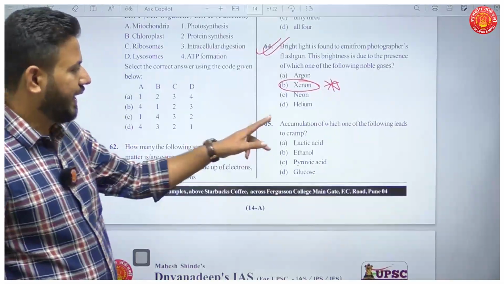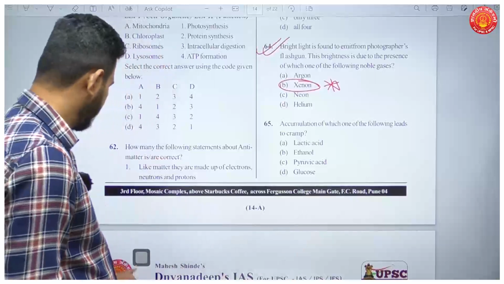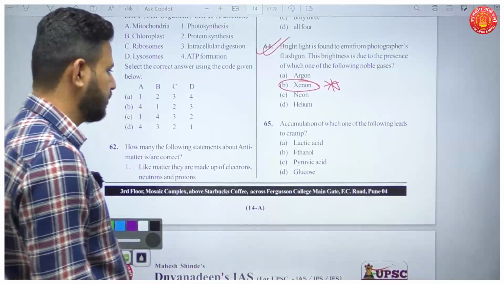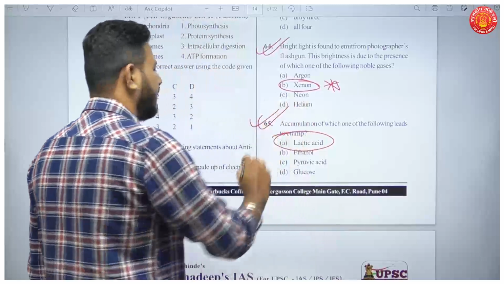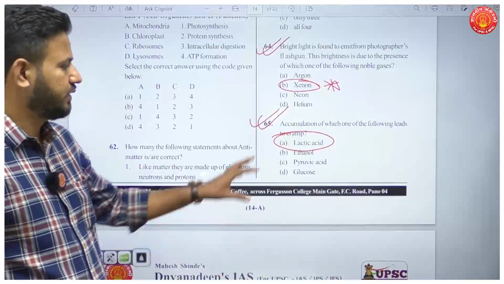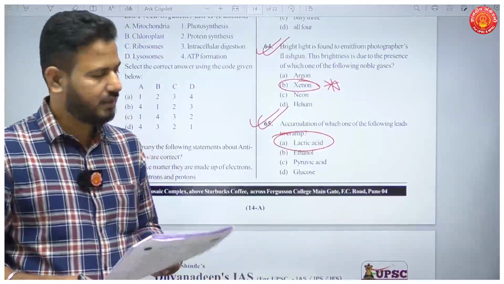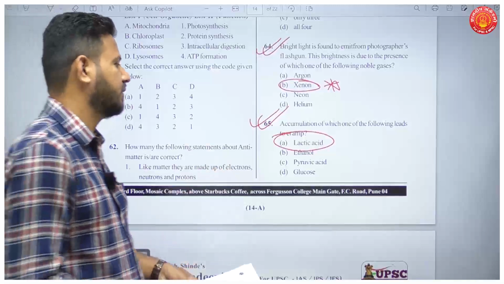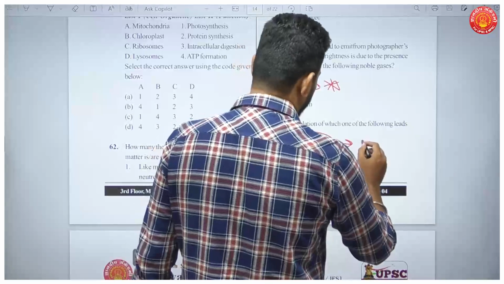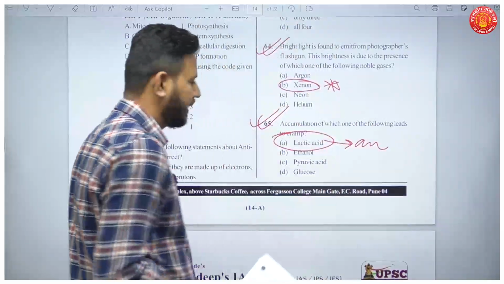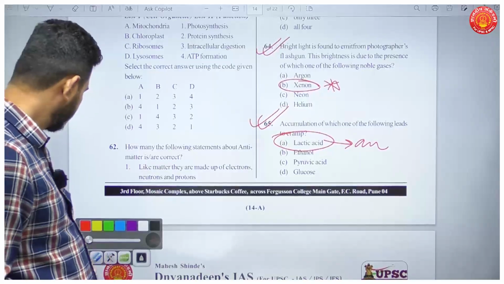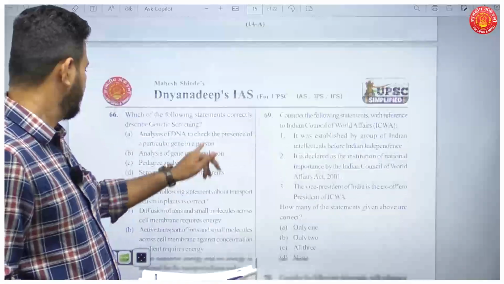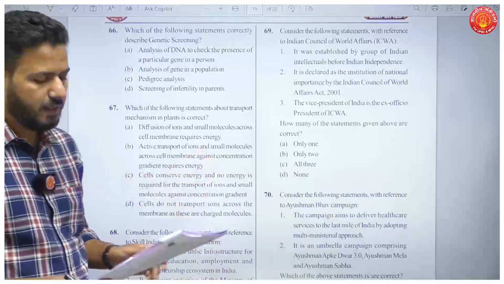Okay. Accumulation of which of the following leads to cramps? This is again a typical NCERT textbook question. Lactic acid is the answer. Okay, many times we have seen in many competitive exams this question has come up. So lactic acid is the answer. It is because of anaerobic respiration. Okay, so lactic acid forms, and that is why we have cramps. Okay, then question number 66.